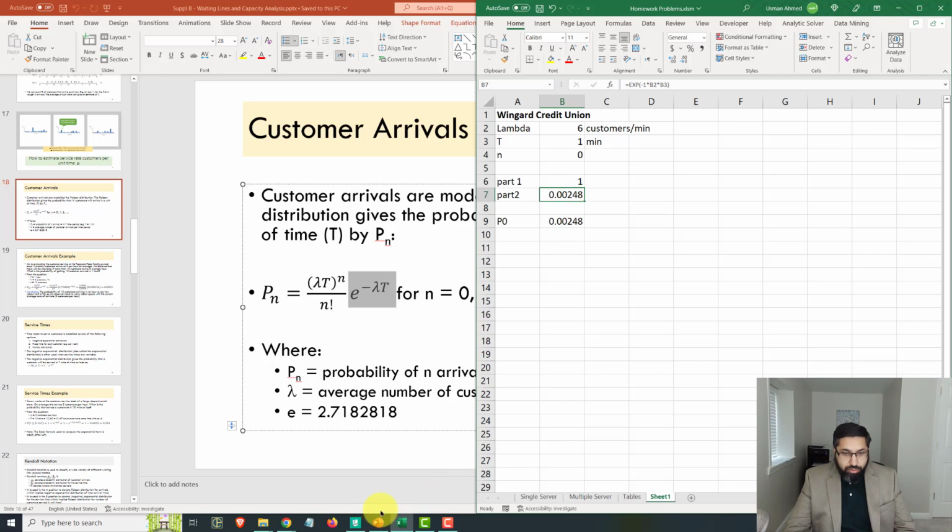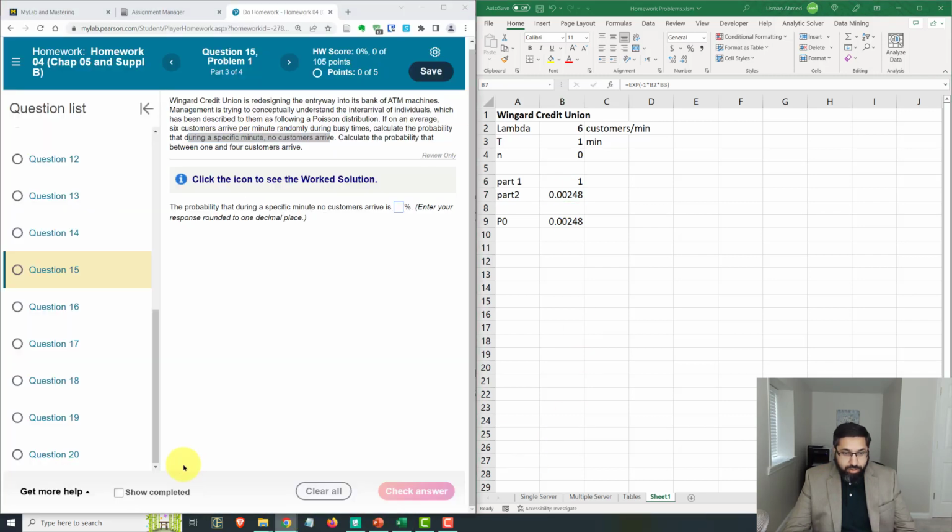Okay, so let's go plug that in. No customers arrived. So we need to enter it as a percentage. Remember, probabilities go from 0 to 1. Percentages go from 0 to 100%. Could be even more, but when you are representing probability as a percentage, the highest is 100%. And so when you have a probability like this, you have to multiply it by 100% to get it into percentage scale. Okay, so that should be 0.24